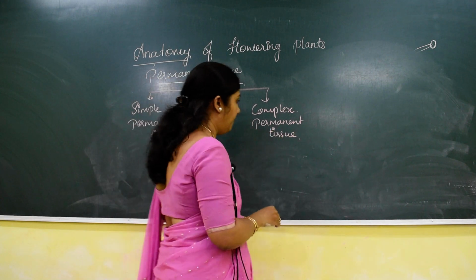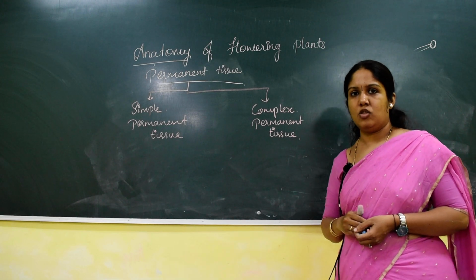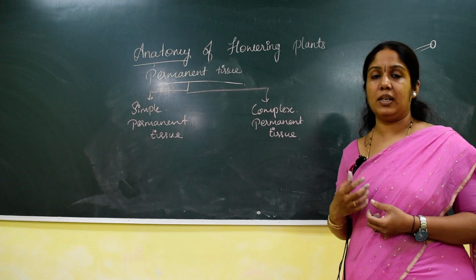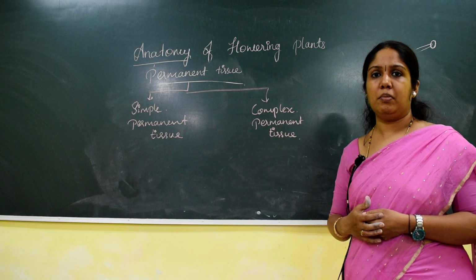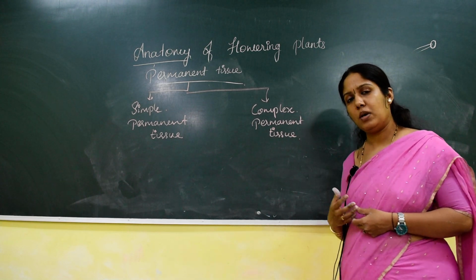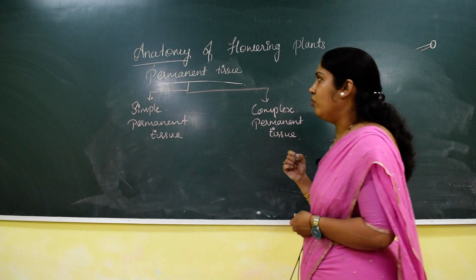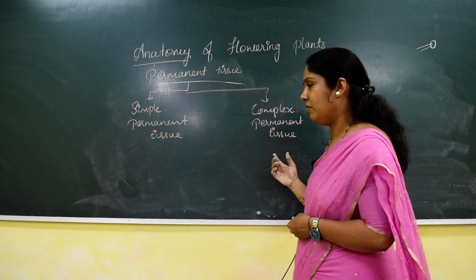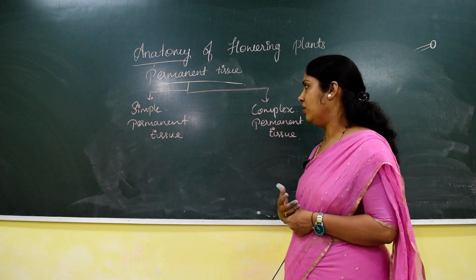See, in this chapter, you have to remember the concept in the form of points. So you have to note down the points. The points themselves are very important. We are going to discuss the characteristic features of each respective tissue. So at least you have to remember 4 to 6 points in each tissue. It may be asked for 2 marks or even for 3 marks. So whenever you start writing or making running notes of this concept, you have to note down in the form of points. It will be very easy to read.